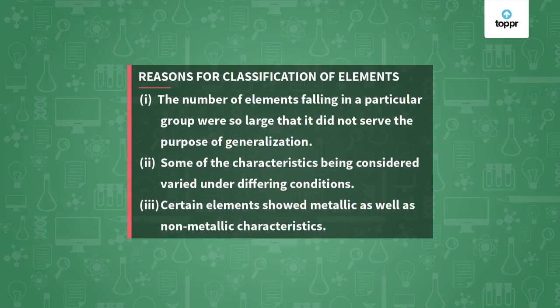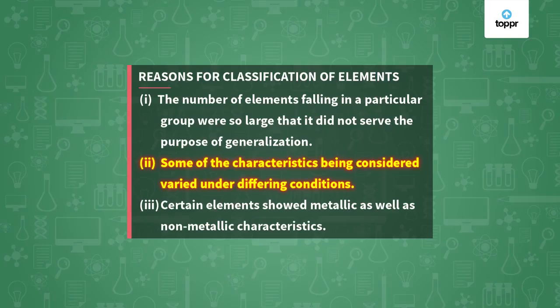Now, in the beginning, attempts were made by chemists to classify elements on the basis of factors such as density, malleability, ductility, and also to consider whether they are metals or non-metals. So basically, initially, elements were classified based on their physical properties. But none of these early classifications proved to be satisfactory because the number of elements falling in a particular group were so large that it did not serve the purpose of generalization.